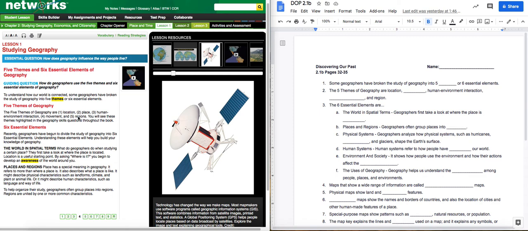In your notes, you did letter B, places and regions. Geographers often group places into, and then they would put here, into regions. So we're going to get those together. And it says that right here in this sentence. To help organize their study, geographers often group places into regions. Regions are united by one or more common characteristics. Maybe all the people speak the same language. Maybe they all have the same way of life. Maybe they all have the same climate. And so I kind of lump those all together into a place or a region that goes along with it. Continuing on to the next page.